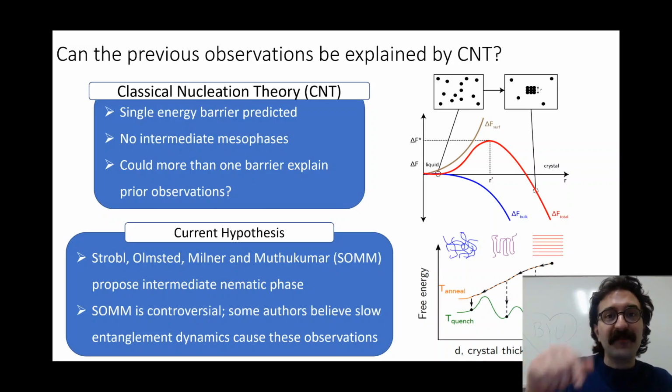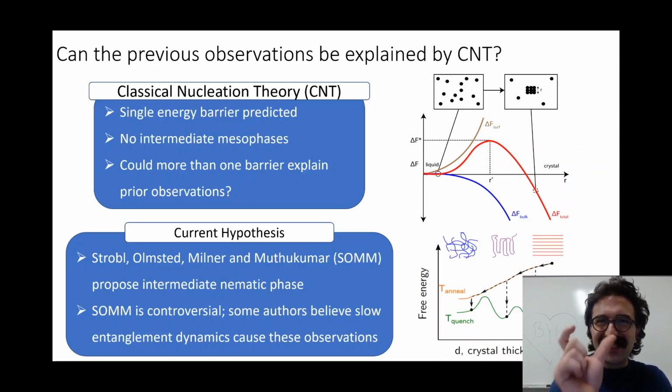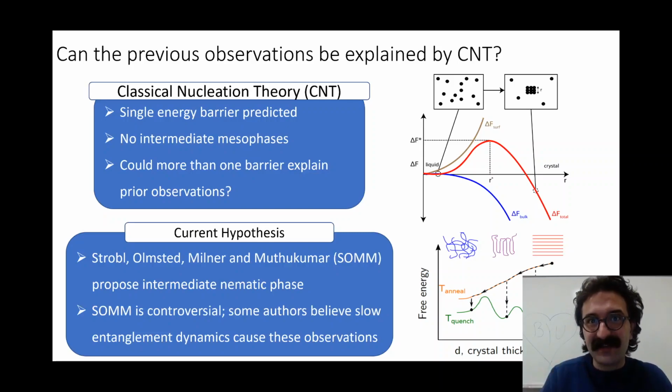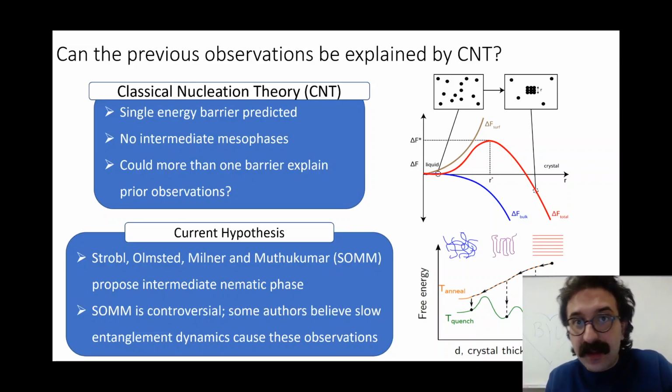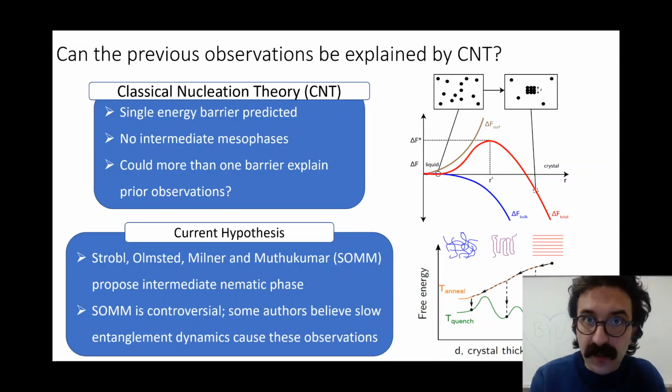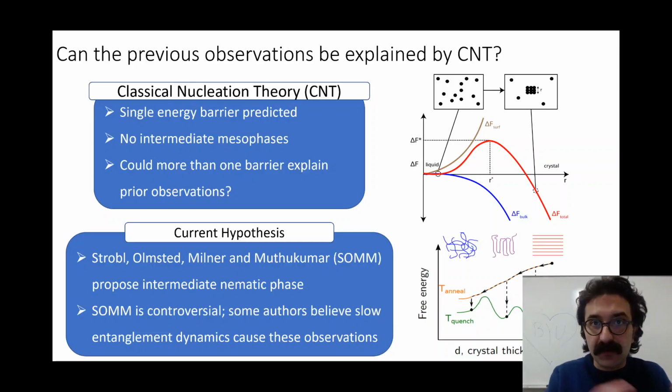But in the middle, we have two peaks, and sandwiched between them is that mesophase, that intermediate phase that classical nucleation theory really can't predict. Now, this theory is pretty controversial, and different researchers attribute this to different phenomena. As we mentioned, some of them believe it's the slow dynamics of the system, the entanglement dynamics, and the SOM hypothesis says, no, it's thermodynamic. There's some sort of intermediate state that prevents us from understanding the system through classical nucleation theory.